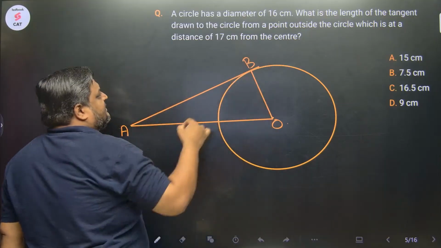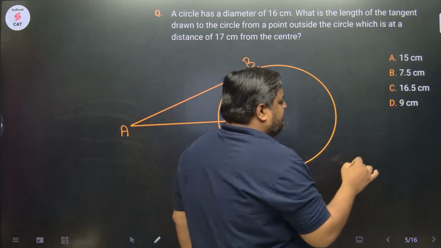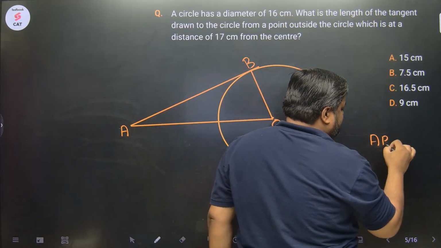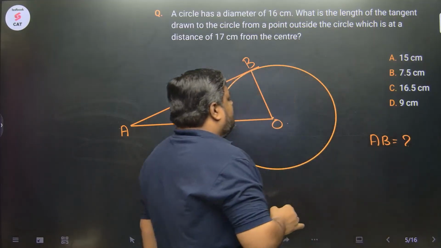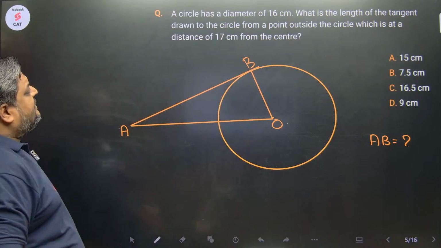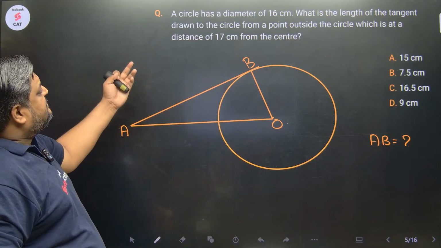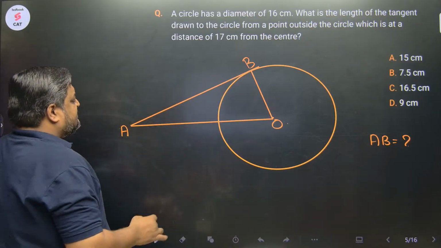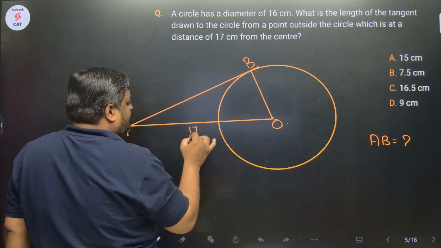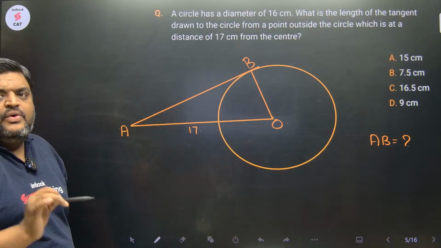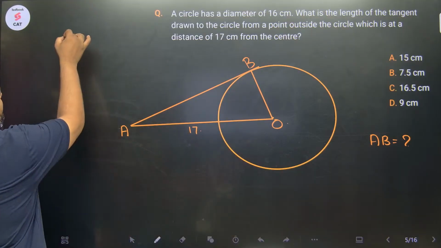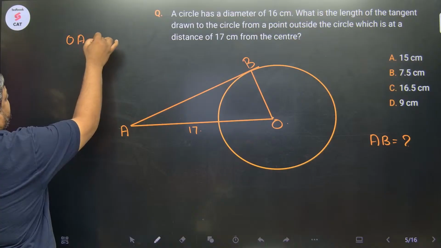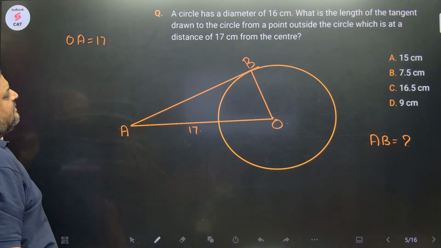So we have to find the length of AB, the tangent. AB is asked, AB is desired, provided the distance of the point from the center is 17. This distance is 17. OA is given as 17. OA is 17 centimeters, right?